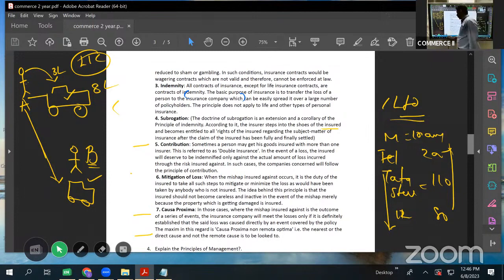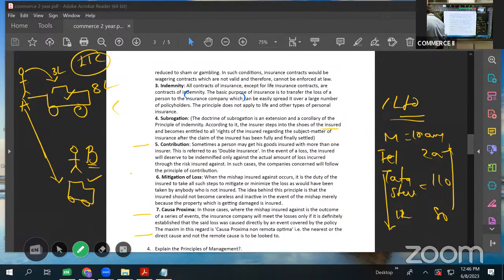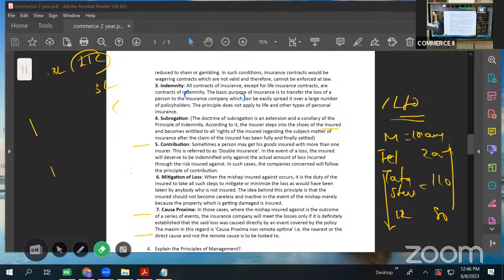Next is indemnity. Very, very important. Indemnity means we cannot make profit from the insurance company. I'll give an example. The insurance contract is for making good the loss of the insured, not to make profits.